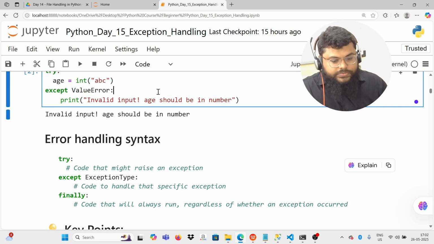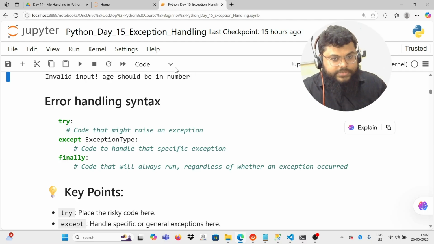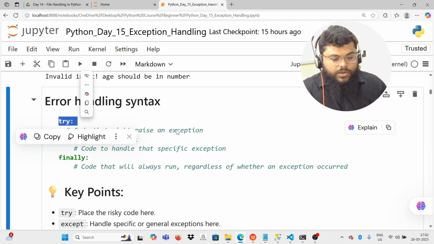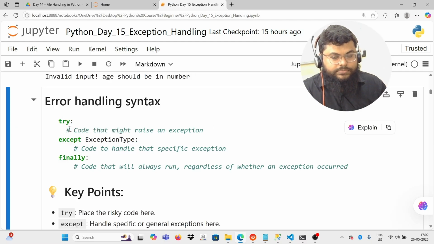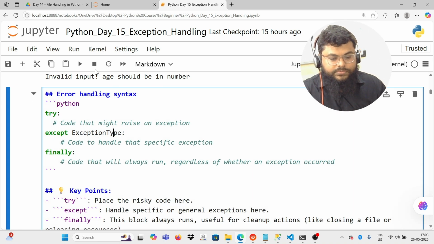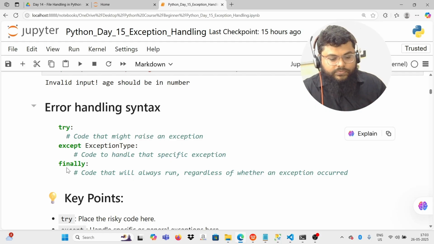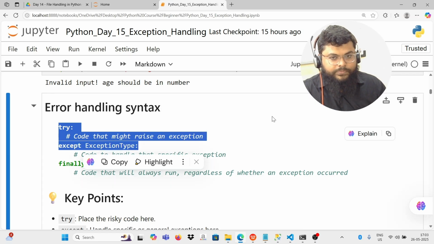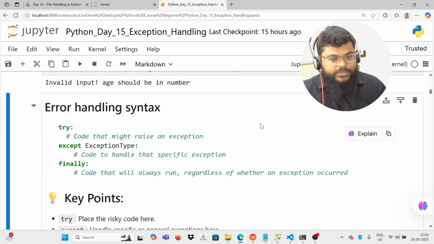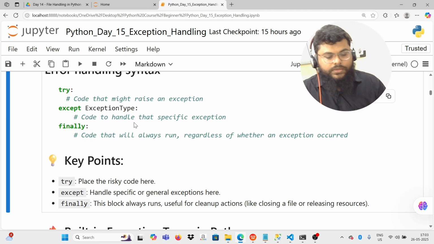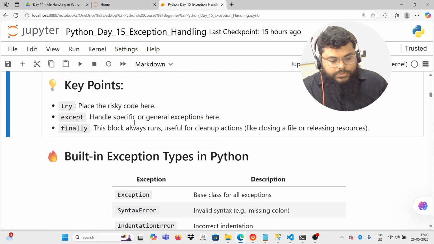Okay. So next we have error handling and syntax. So this is the syntax. The try block is where we write all the code that might error out, and we catch that exception with the exception type. Then we write the finally statements. For example, in these two steps we might have consumed some resources, and if you want to release those, we can use this finally block.